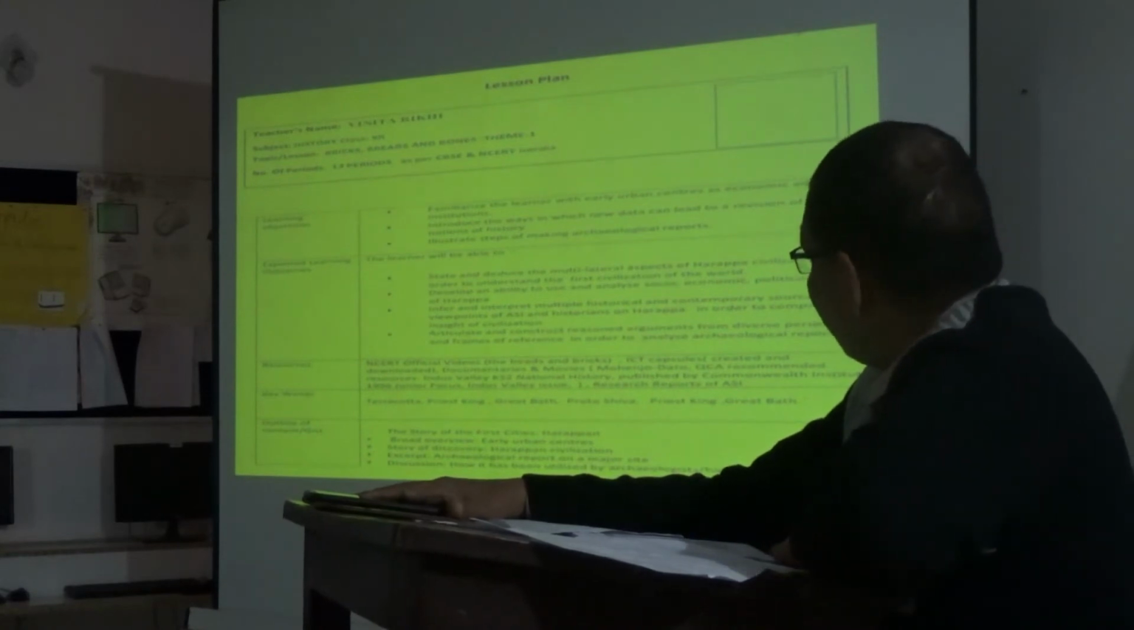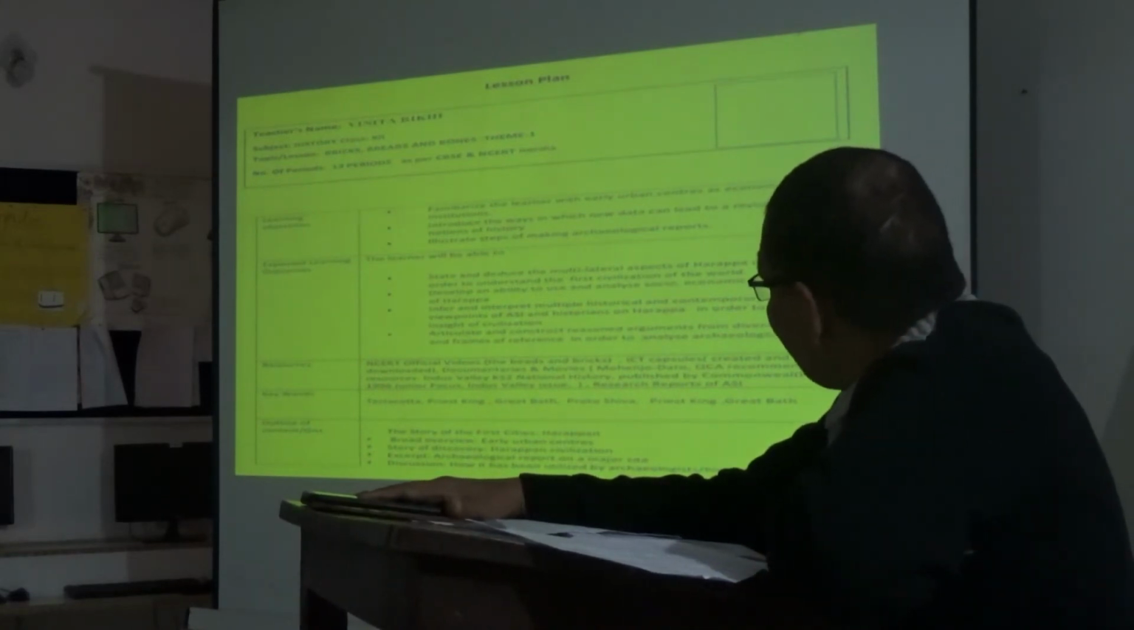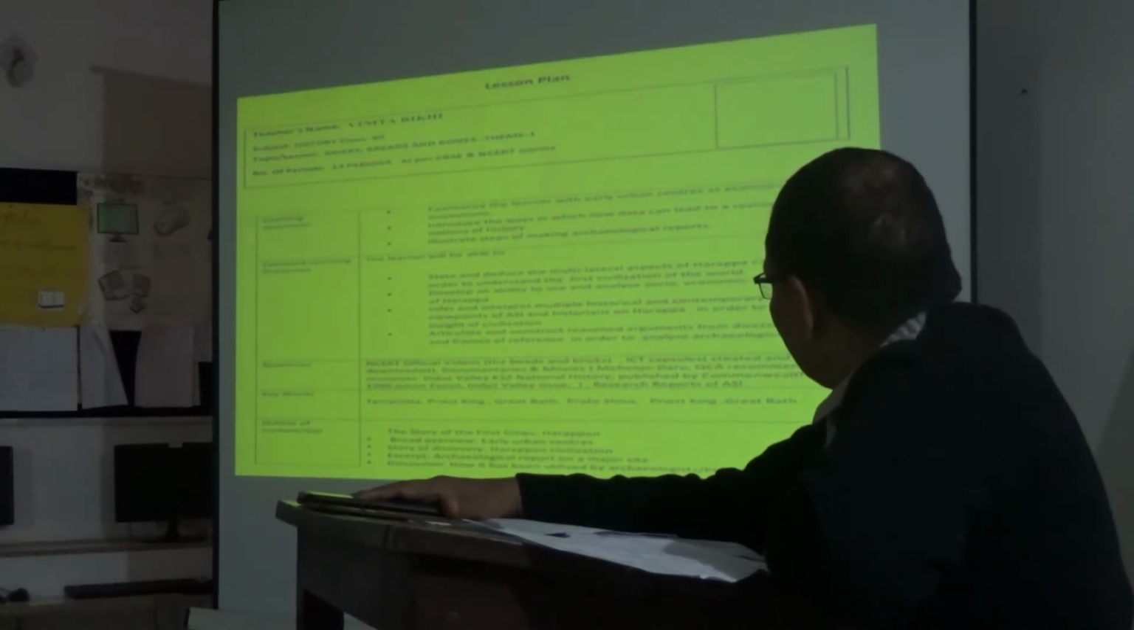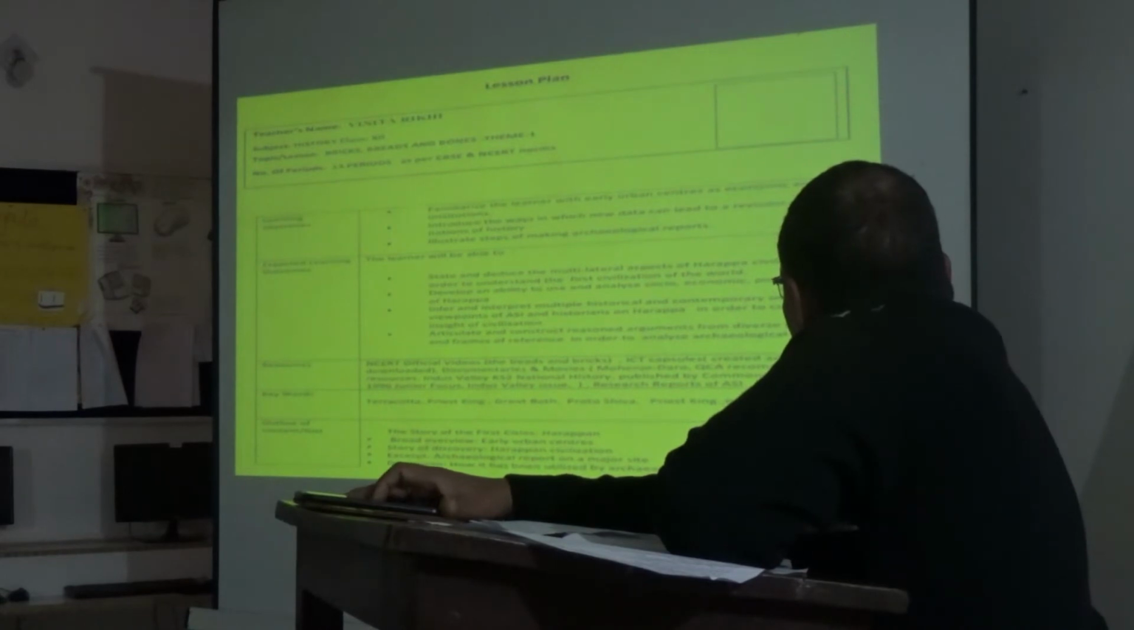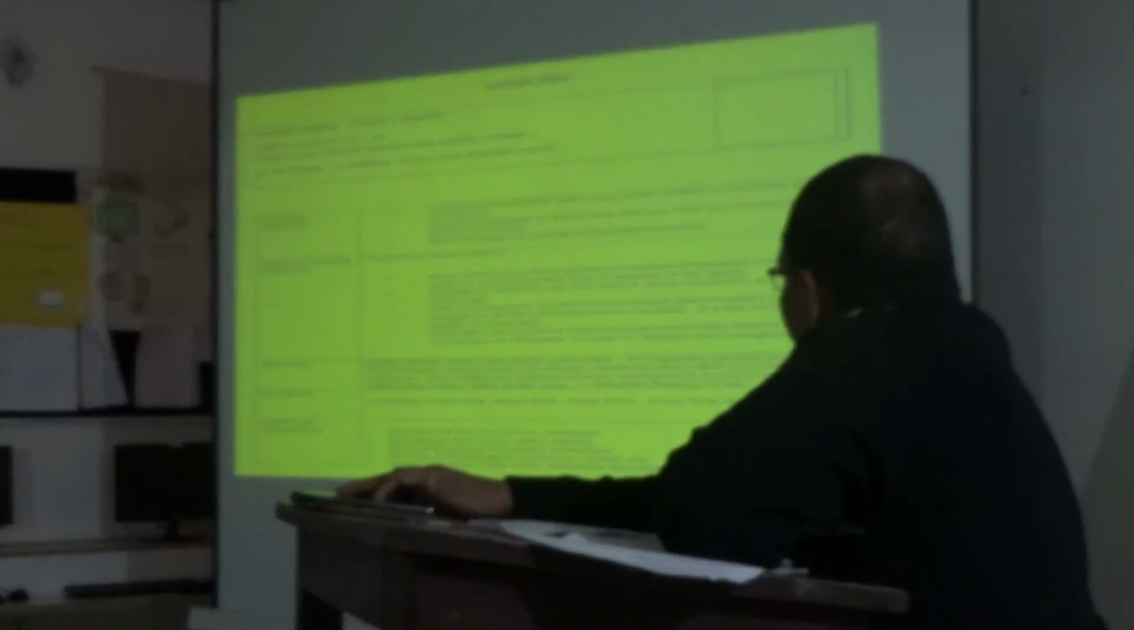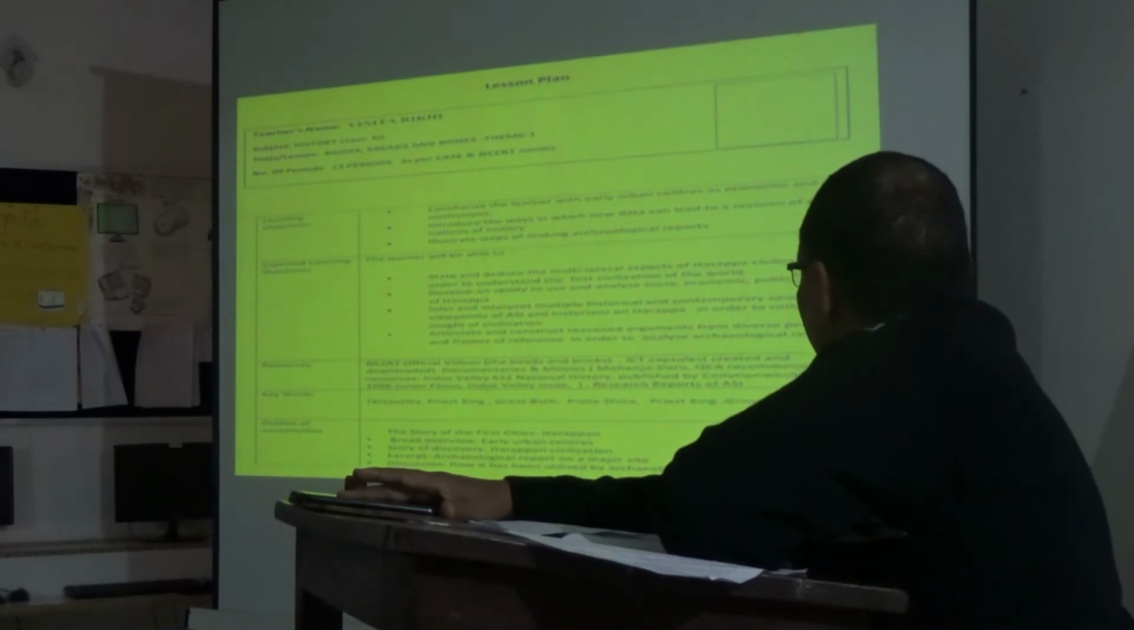They will also be able to understand horticulture and construct reasoned arguments from diverse perspectives and frames of reference in order to analyze archaeological reports.